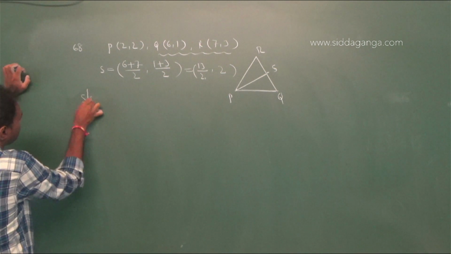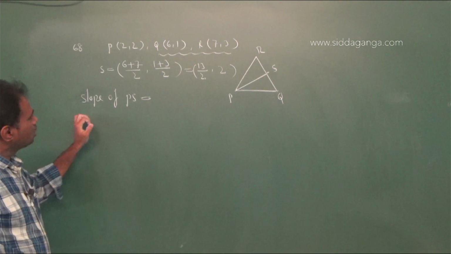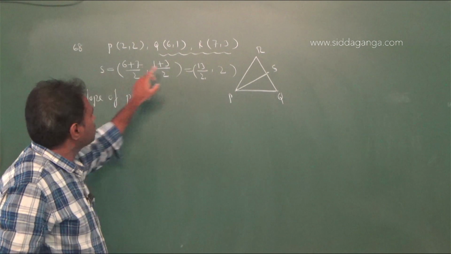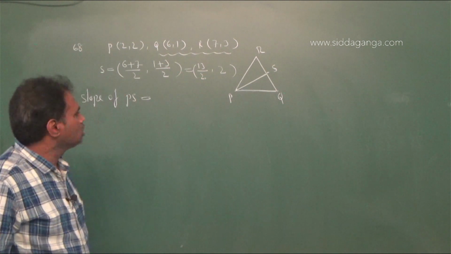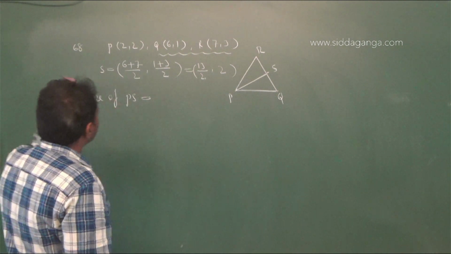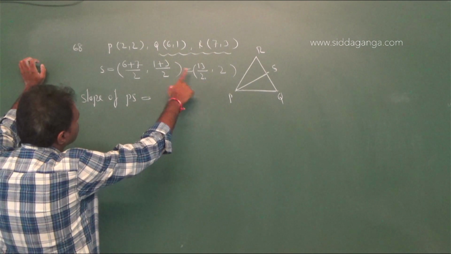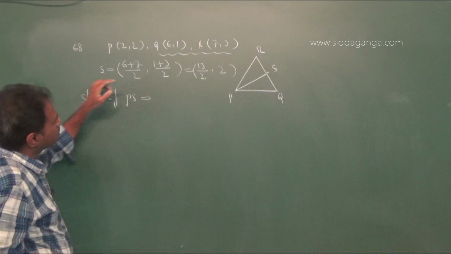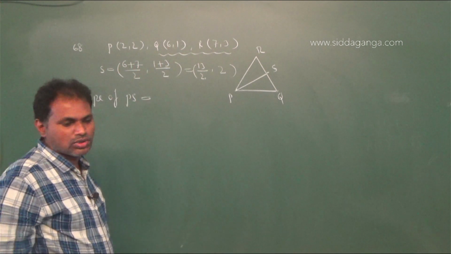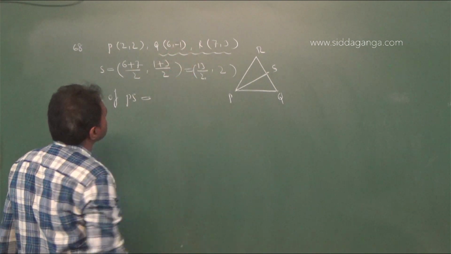P is (2, 2) and S is (13 by 2, 2). Actually, P is (2, 2) and Q is (6, -1). I think it is the point Q(6, -1).